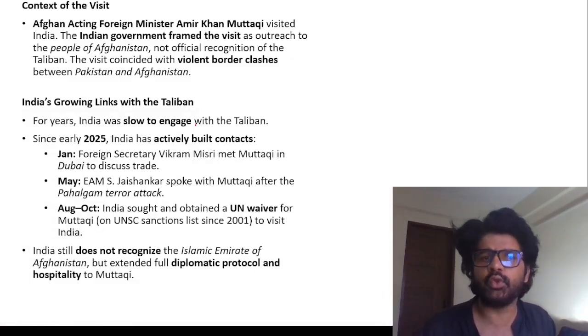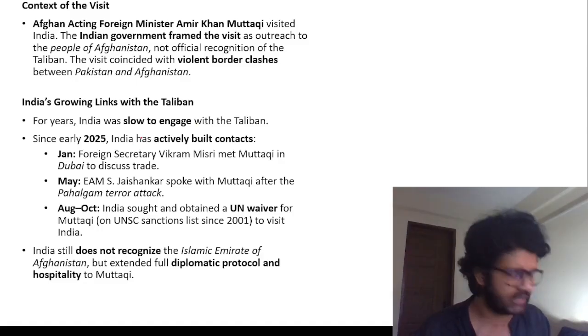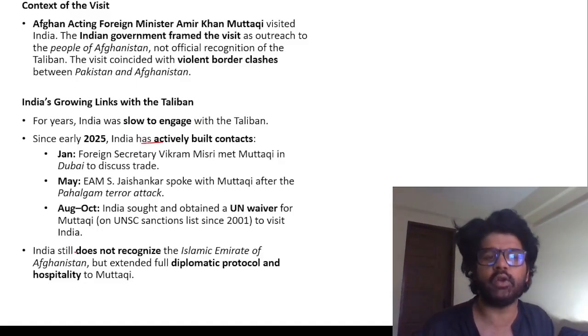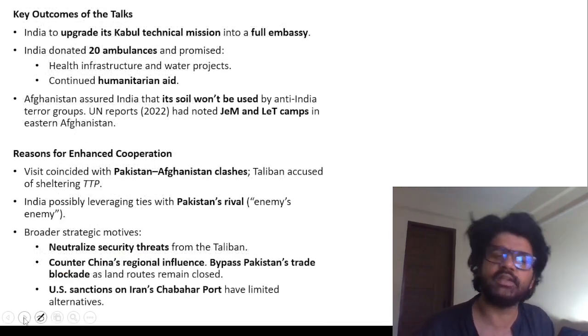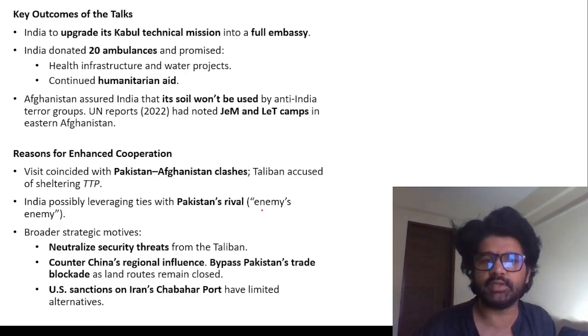For years, India was slow to engage with the Taliban, but in 2025 we have done certain things which show that we are building contacts with them. We do not recognize the Islamic Emirate of Afghanistan, but we are trying to ensure that the relationship changes for the better. Also, Pakistan and Afghanistan are having issues. Enemy of enemy is our friend. So in that regard, you have to look at these things.